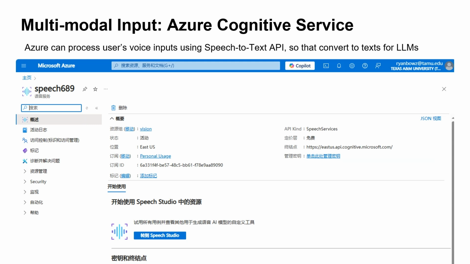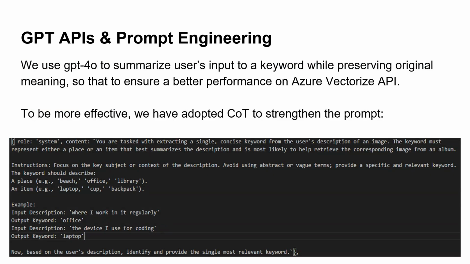And then let's dive into the most technical part that we handle the multimodal input using the Azure Cognitive Service. Azure can process user voice input using speech-to-text APIs. As you can see in the image, I configured the subscription on the Microsoft Azure platform that I have registered for the speech services that can dynamically convert the speech into text so that the text can be further processed by the large language models.